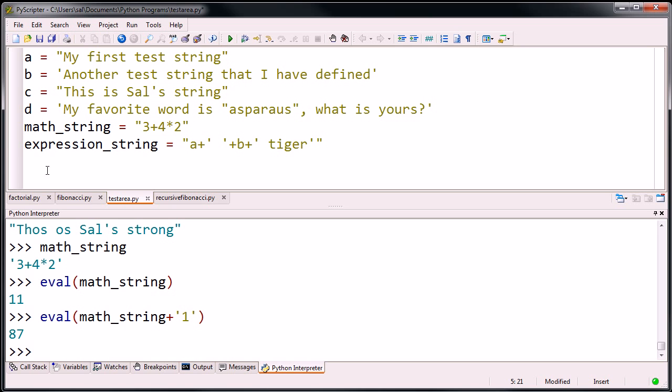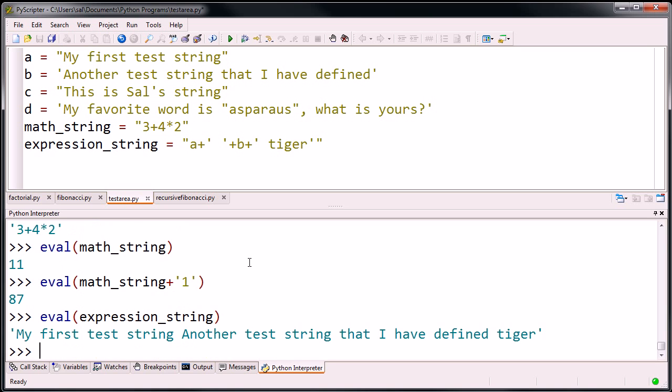And you can do other things. We can evaluate this expression string right over here. That's why I set it up like that. Eval expression string. Really fun to play with. I could do this all day. Eval expression string. Remember, expression string is just a string, but when we evaluate it, you might want to pause and think what you're going to get.